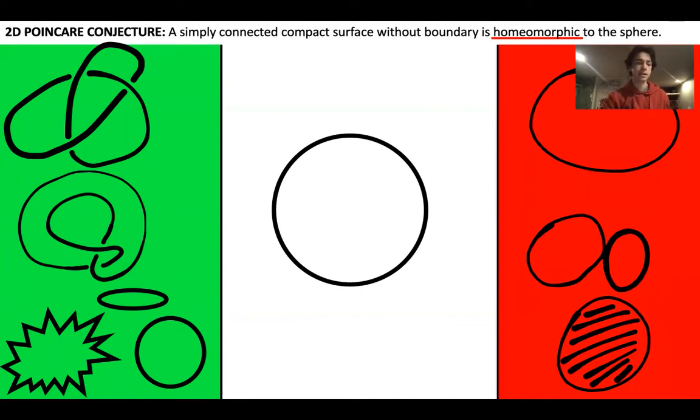So the basic idea is, just like in geometry, you consider something the same no matter how you rotate it or reflect it or translate it. In topology, yes, you consider it the same no matter how you rotate it, translate it, or reflect it, but even more so, you generalize this to consider it the same no matter how you twist it, shrink it, knot it. So that's the basic idea of homeomorphism.